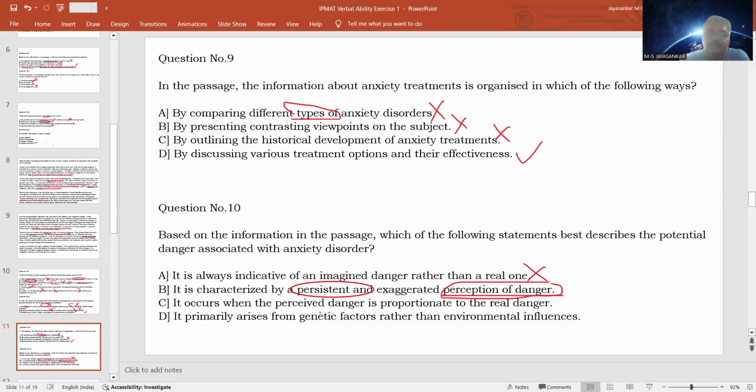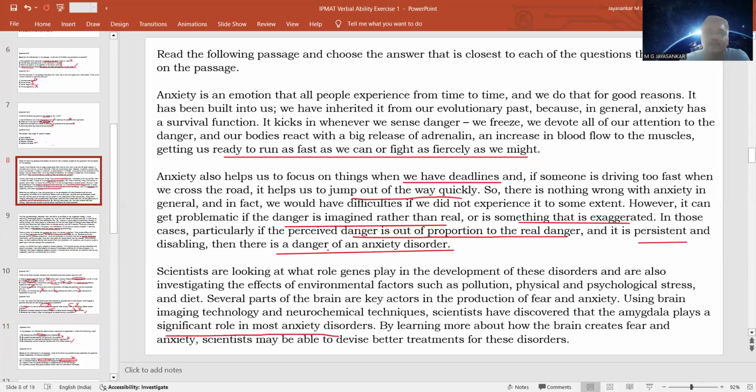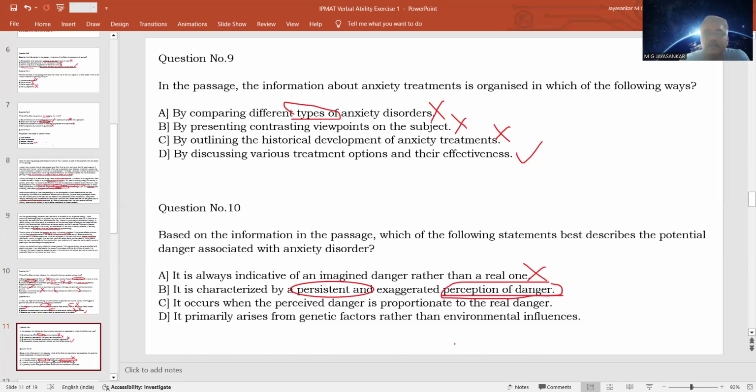Option C, it occurs when the perceived danger is proportionate to the real danger. Wrong. The passage very clearly says that when the perceived danger is out of proportion to the real danger. So it is not proportionate, it is out of proportion to the real danger. So this option is also wrong.